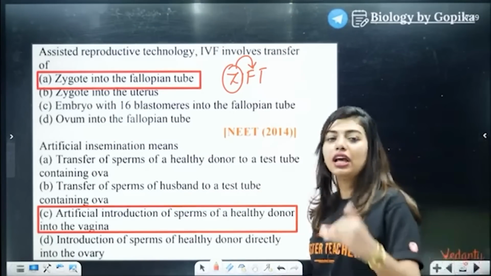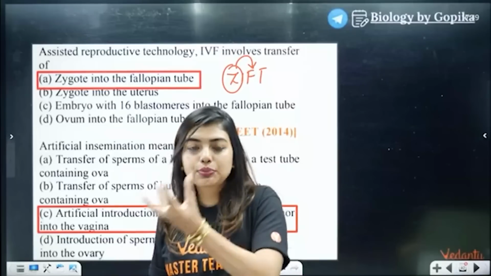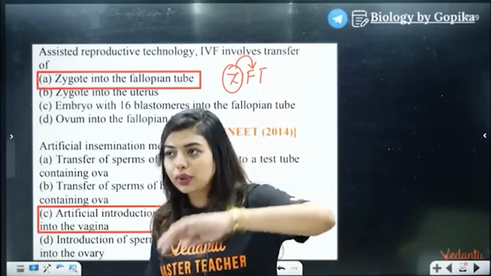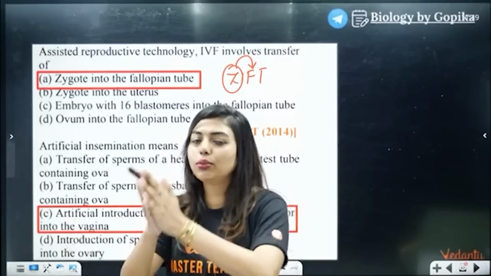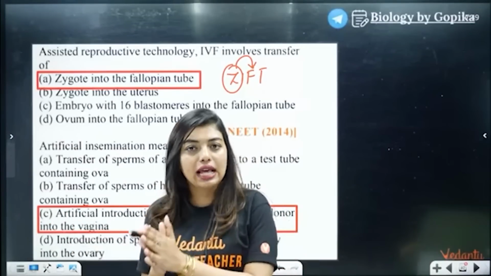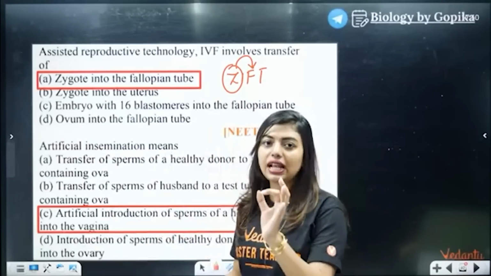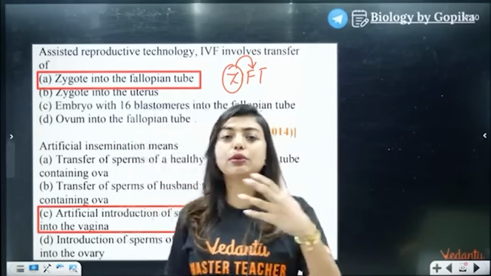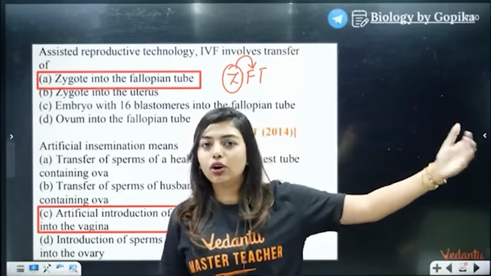What is happening here? We do artificial insemination when the sperm count is low, when the sperm is not able to reach the ovum. During this time, we can definitely give the sperm directly to the woman. The woman does not have any problem, only the male has a problem. For example, we notice that the male has a very low sperm count, or the sperm is not able to survive or is not able to reach up to the egg.